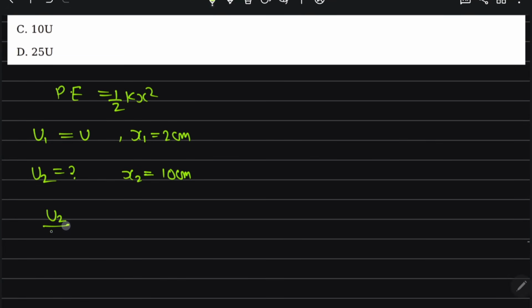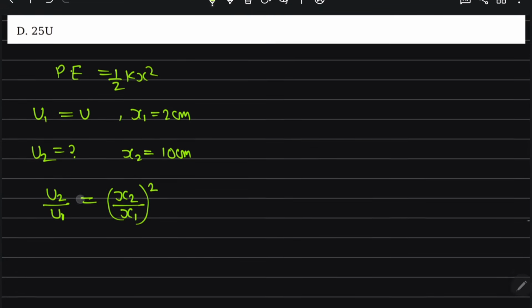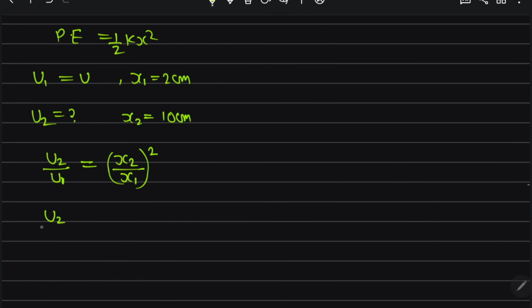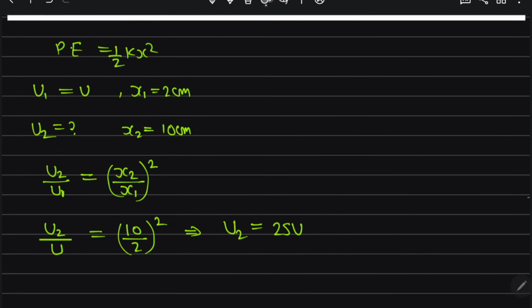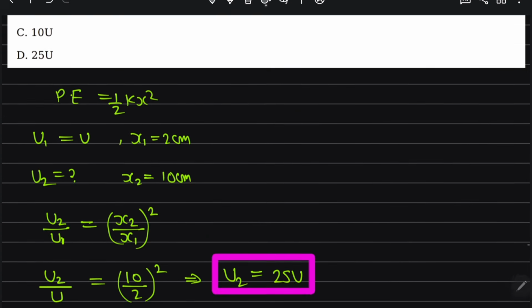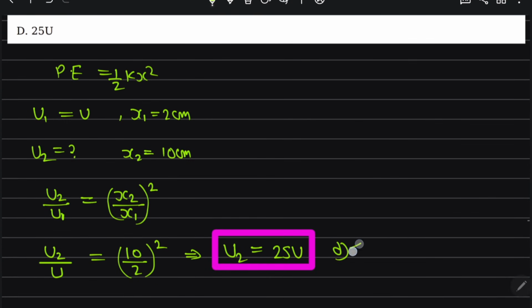So U2 upon U1 is equal to x2 upon x1 whole square. U2 upon U is 10 by 2 whole square. So U2 is equal to 5 times 5, that is 25 U. So 25 U, option D is correct.